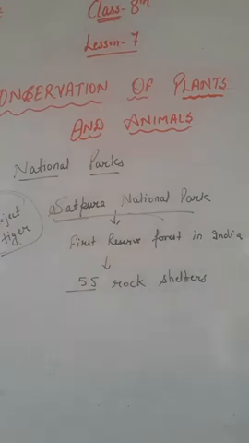Because as we all know, every species is important for our ecosystem. You know about the food chain, right? According to the food chain, all these species are very important for our ecosystem. The main objective of Project Tiger was to ensure the survival and maintenance of the tiger population in the country.